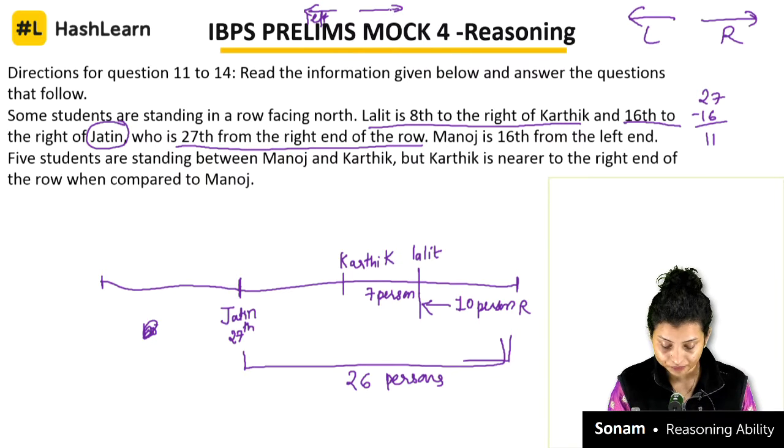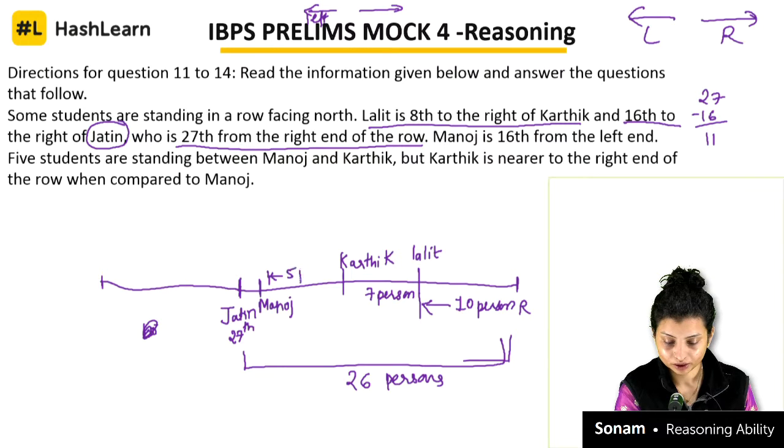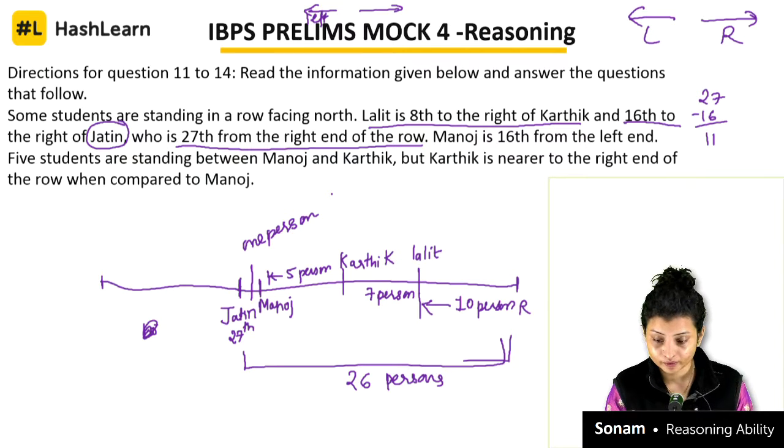So count 5 persons from Kartik, and here will be Manoj, with 5 persons in between, right? And that leaves us with only 1 person between Jatin and Manoj. Yes or no?